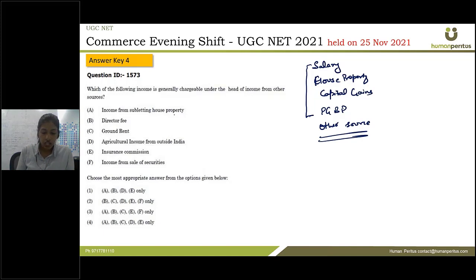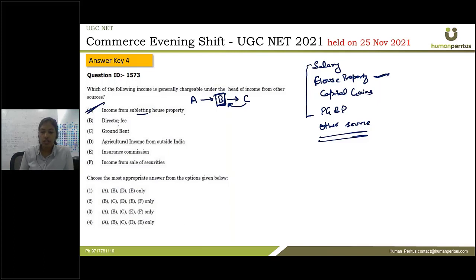Now if we see income from subletting house property: if A is the owner of the property and has given the property to B on rent, that is letting the house property, which will be covered under that head. But if B has sublet the property to C and B is receiving rent on that property from C, then it is subletting, and in this case B is not the owner. B is also the person who is giving the rent. So that's why it is income from other sources.